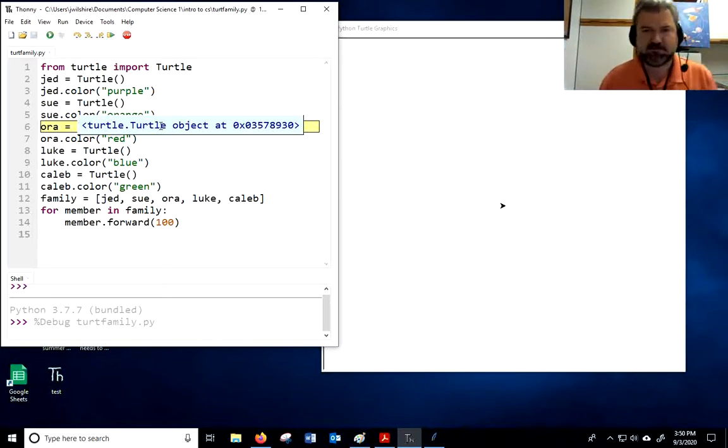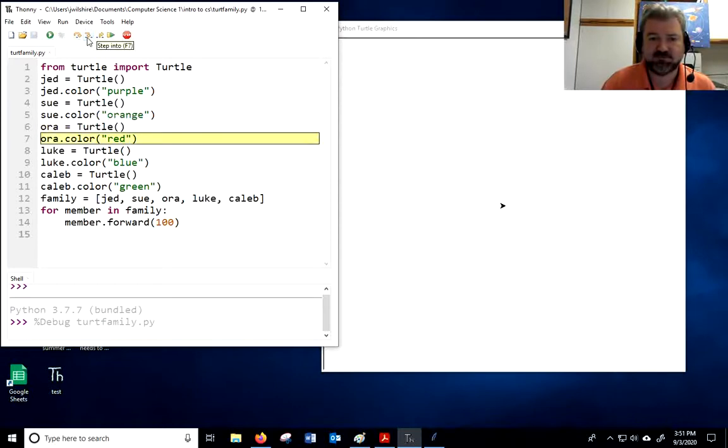So if I was to open up my computer's memory, there is a turtle saved in its memory, and it has a numeric location. And that location is 0x03578930. The 0x means it's a hexadecimal, actually a base 16 number. So digits go up beyond 9 into A, B, C, D, E, F. Much more on that later. But whatever it is, understand that while aura is a variable for a turtle, it is a real turtle object that is really being established in the memory of the computer. And so whenever I say aura, I'm pointing to this specific turtle object, okay?